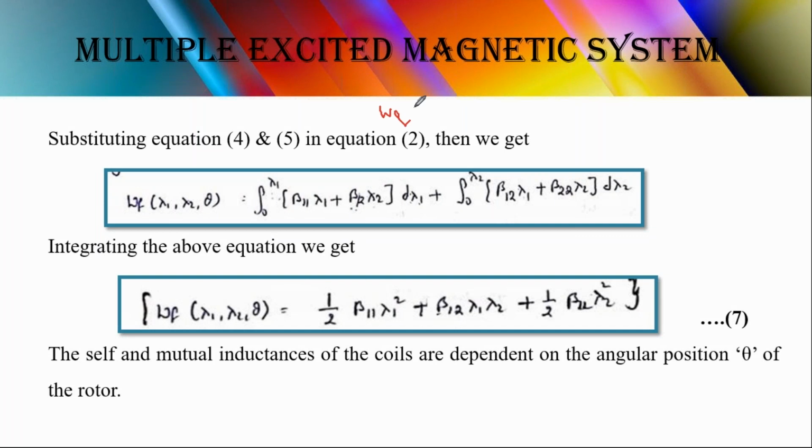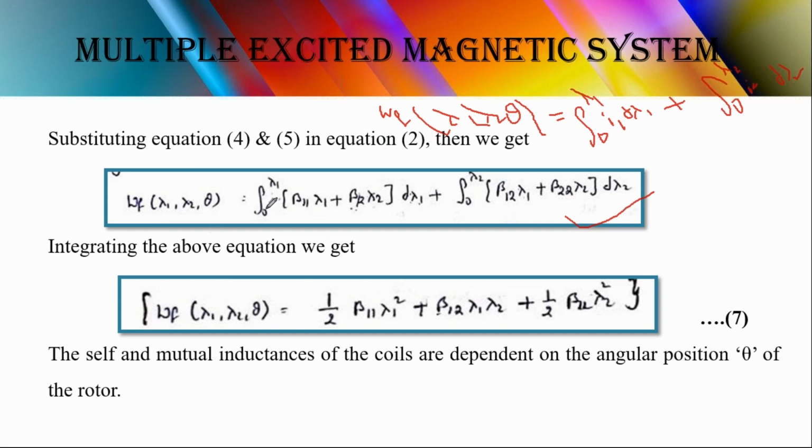WF of lambda 1, lambda 2, theta equals the integral from 0 to lambda 1 of I1 d lambda 1 plus the integral from 0 to lambda 2 of I2 d lambda 2. So this is the equation we got at first. Now in this equation we substitute the I1 and I2 equations.